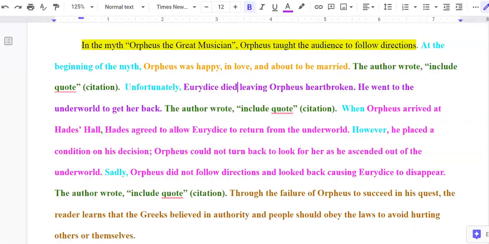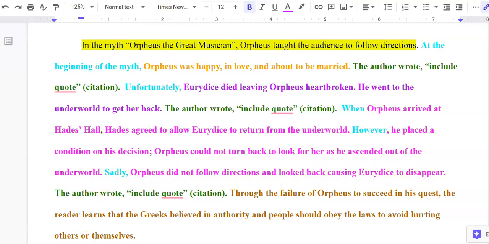So in my paragraph, I wrote, when, there's my transition word, Orpheus arrived at Hades' Hall, he agreed to allow Eurydice to return from the underworld. However, I threw an extra couple of transitions in here because this section's a little longer. He placed a condition on his decision. Orpheus could not turn back to look for her as he ascended out of the underworld. Sadly, Orpheus did not follow directions and looked back, causing Eurydice to disappear.